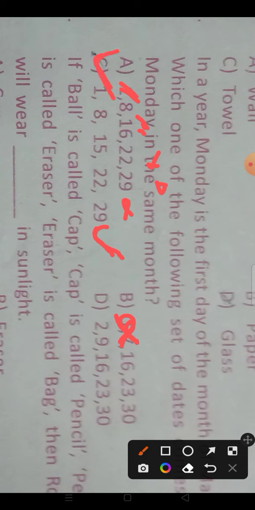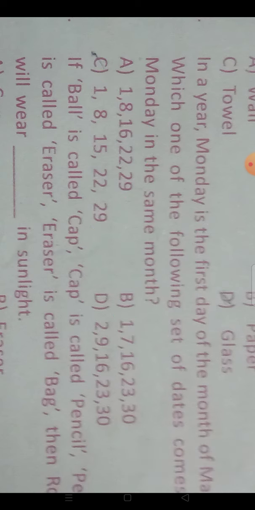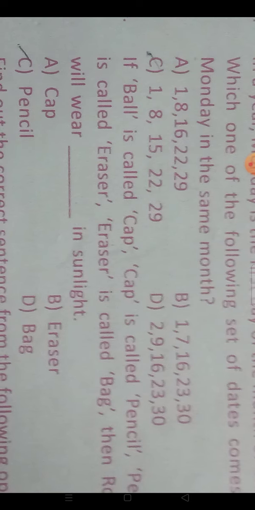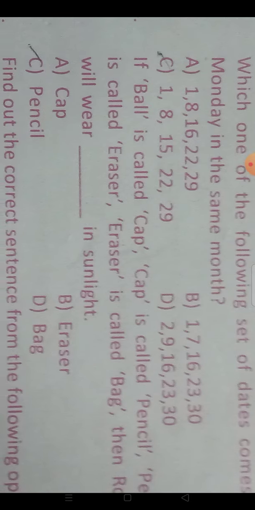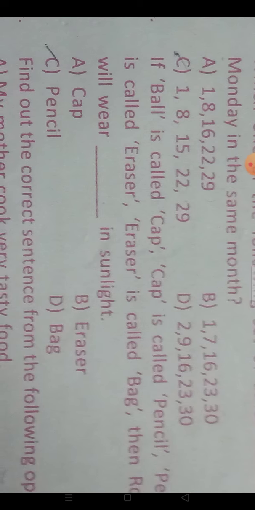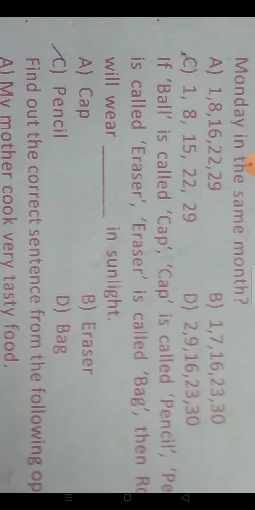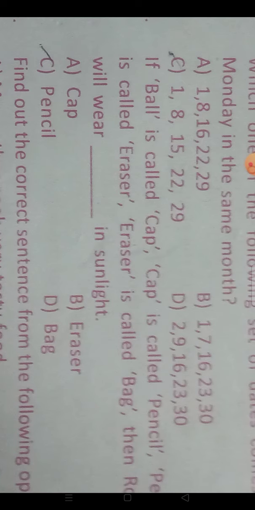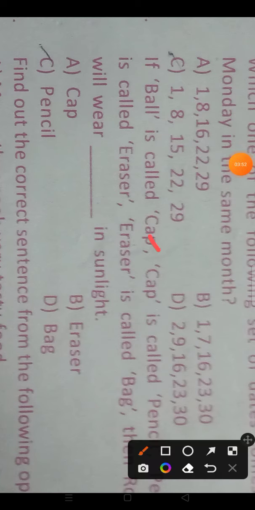Now next question. If ball is called cap, cap is called pencil, pen is called eraser, eraser is called bag, then Robbie will wear what in sunlight? Generally in sunlight, people wear caps, not pencil, not eraser, not bag.